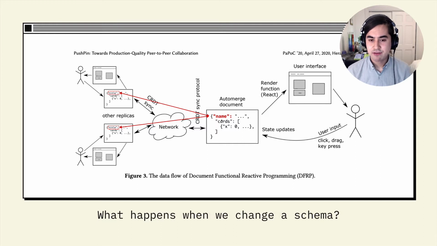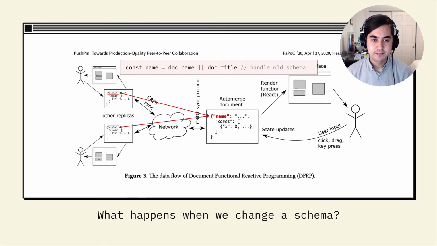It's not immediately obvious how this should work though. If this new client writes to this new property and the old clients expect data to be present in the old property, how can we work across that? One thing we could do is add compatibility shim code throughout our app. So for example, when we load from a field, we could have a fallback that looks in another field that might have been the old name for that field. The problem is this is very error prone, and this tends to also make it harder to reason about what the core application logic is doing.